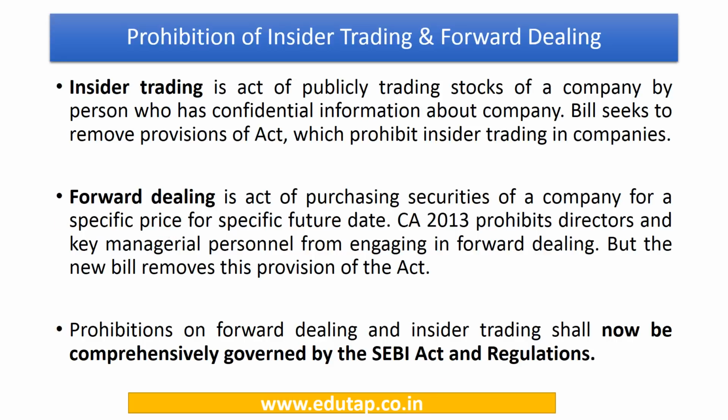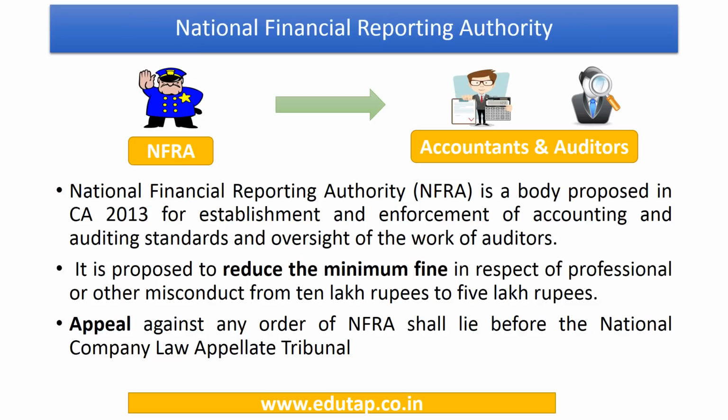Now Companies Act of 2013 provided for establishing a National Financial Reporting Authority. Now it will be that authority which will oversee the functioning of the accountants and the auditors in the company. So it will take care that the financial reporting of the company is correct, and if it is not, the people who are involved, if there is any misconduct, it will impose fines and penalties on them. So now the minimum fines which were there have been reduced in respect of professional or other misconduct from 10 lakh to 5 lakh. So this fine has been reduced.